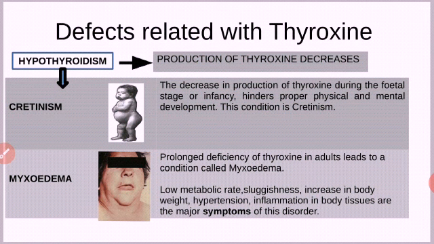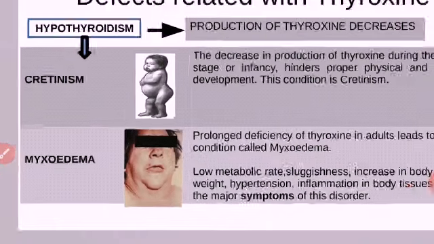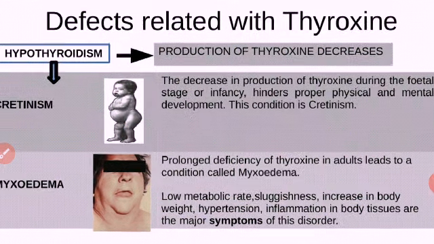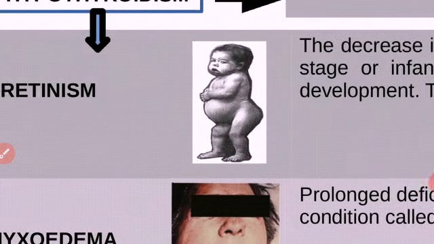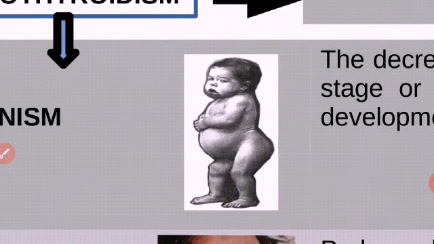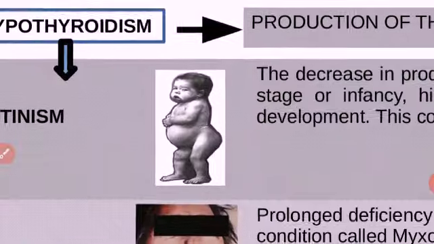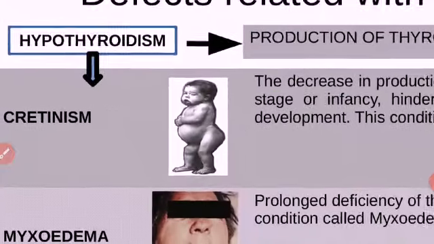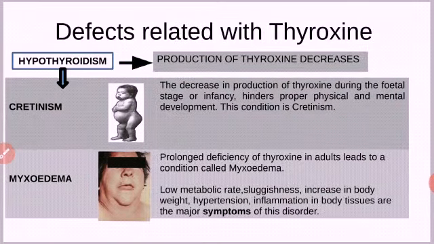Let us see hypothyroidism in detail. Because of hypothyroidism, there are two conditions in human beings: cretinism and myxedema. These are the two defects related with hypothyroidism. See the figure here, a child having cretinism. By seeing it, we can see it is not normal, an abnormal shape of the body. Dullness you can see in the face of the child. Let us see cretinism.